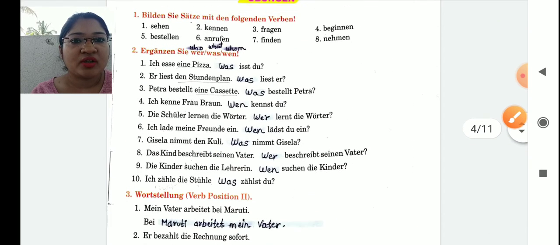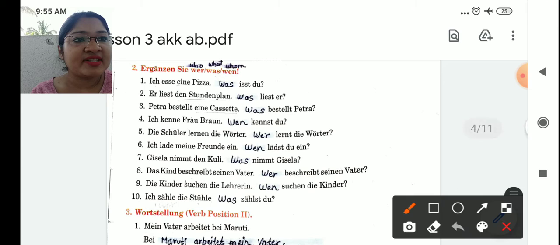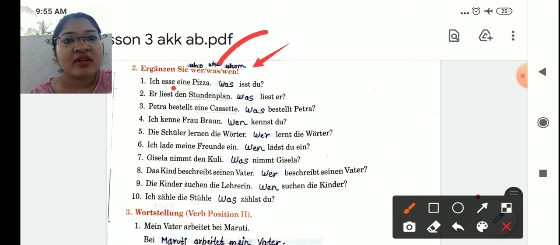Now let's learn the second question, what they are telling us to do. Ergänzen Sie wo, was oder wen. First one, ich esse eine Pizza. Okay, so the answer is eine Pizza. What will be the question? Was isst du? Second one, liest den Stundenplan. Then Stundenplan is a thing, and it is the object.